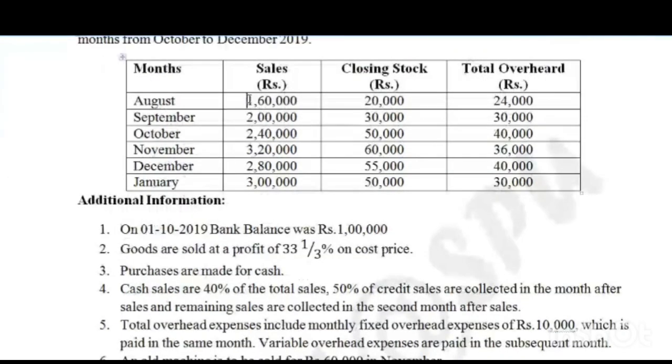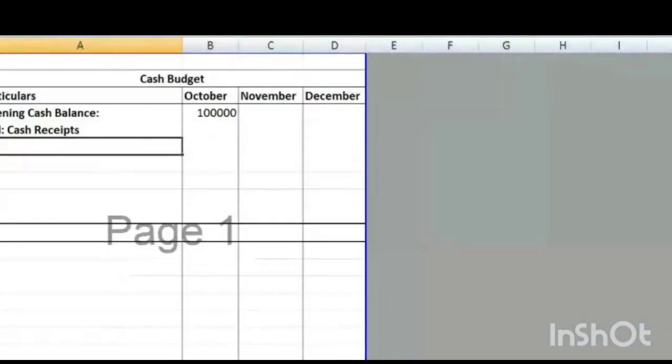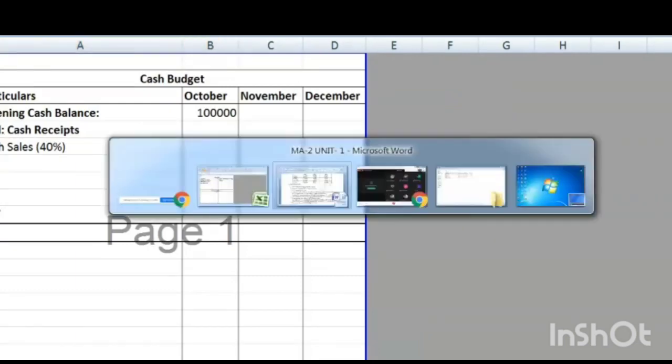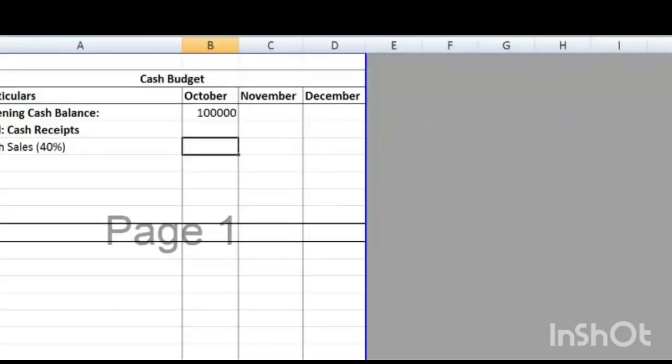Cash receipts. Now in cash receipts, here sales are given to us. He said cash sales are 40% of the total sale. Cash sales are 40% of the total sale. So cash sales are 40% of the total sale. What is 40% of it? October's 40%, 2,40,000 into 40%. Tell me the answer. 96,000.